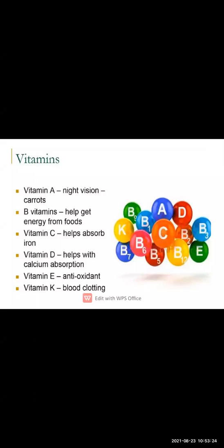Then vitamin B, which is helpful for the growth, formation of red blood cells and functions of the nerves and the heart properly. For that purpose, vitamin B is required, and vitamin B helps to get the energy from the food. So what are the sources of vitamin B? Milk, fish, meat, cereals, nuts, pulses, vegetables, papaya, these are all the examples or sources of vitamin B. Now beriberi is the disease which is caused due to the deficiency of vitamin B1.